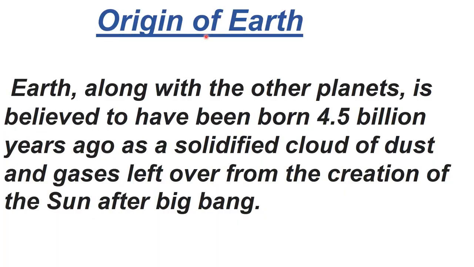Then origin of earth. After the Big Bang theory, earth along with other planets is believed to have been born 4.5 billion years ago. So you can say earth is 4.5 billion years old, and it originated as a solidified cloud of dust and gases left over from the creation of the sun after the Big Bang. So after the Big Bang, what happened? Solar system was formed, and in the solar system, a planet Earth was formed.